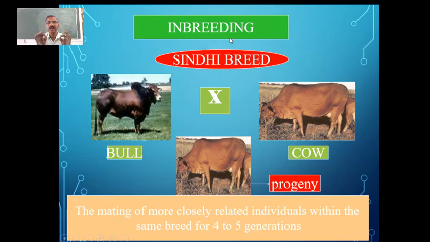This is called inbreeding. So inbreeding is the one where the superior male and also superior female, which are related by descent within these 4-5 generations, are crossed to get the progeny with the desired traits, desired characters. You can see the mating of more closely related individuals within the same breed for 4 to 5 generations.